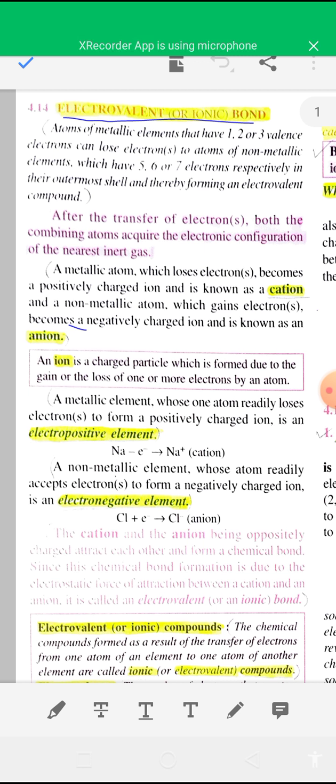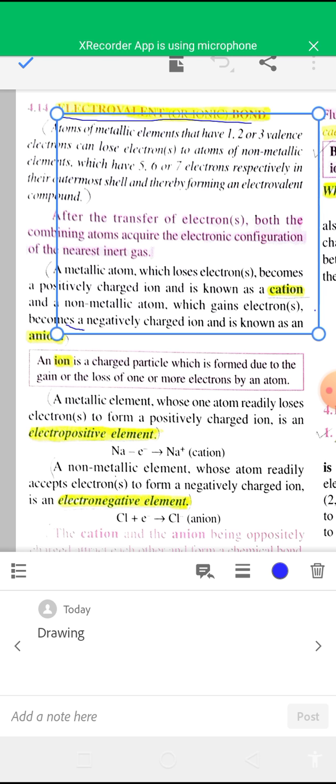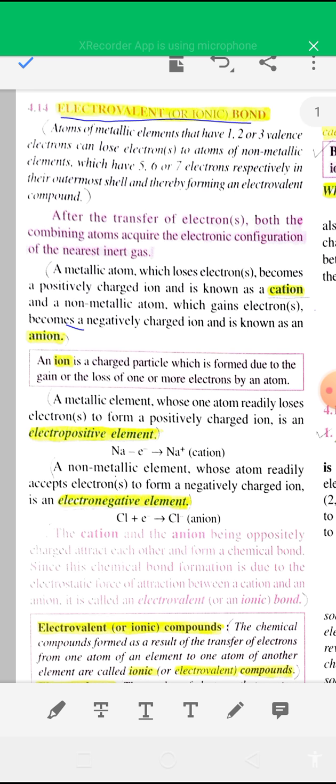Out of these three chemical bonds, in your syllabus only two types are given: electrovalent bonds and covalent bonds. So the first type of bond is the electrovalent bond, and it is formed by transferring one or more electrons from one atom to another atom. The bond formed by transferring one or more electrons from one atom to another atom is known as an electrovalent bond, and it is generally formed between a metal and a non-metal.